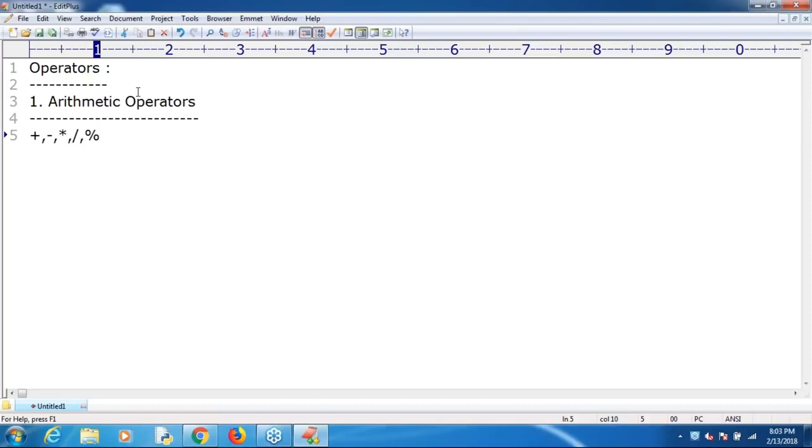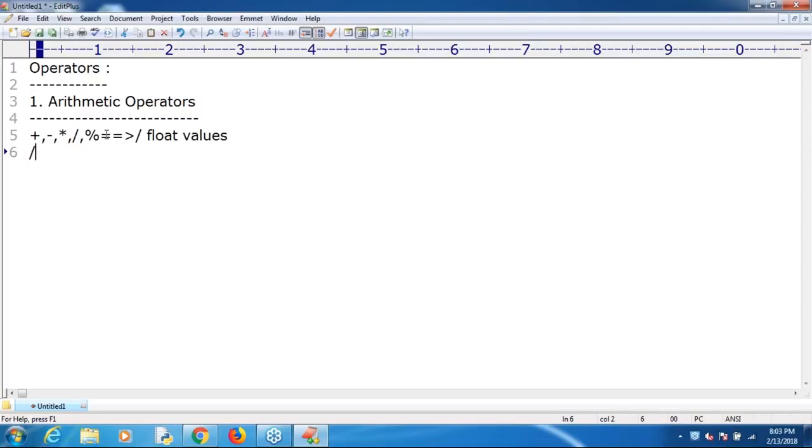These operators are very common when compared with other languages, same as other languages, right? But among these operators, there is one specialty. Can anyone tell what that specialty is? Do you know the division operator always generates float values? Always float values only. The division operator always generates float values only, right?